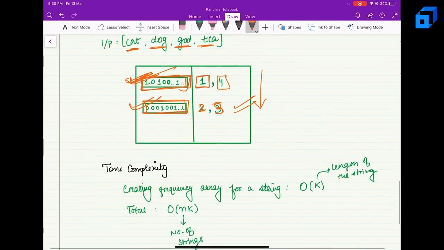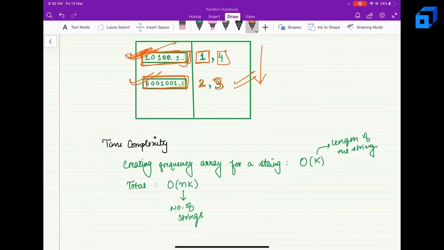The time complexity for this approach is going to be, so for creating the frequency array for a string, it's going to be order of k, where k is the length of the string, and the total time complexity will be order of n into k, where n is the number of strings. So it's going to be order of n into k. So this was it.